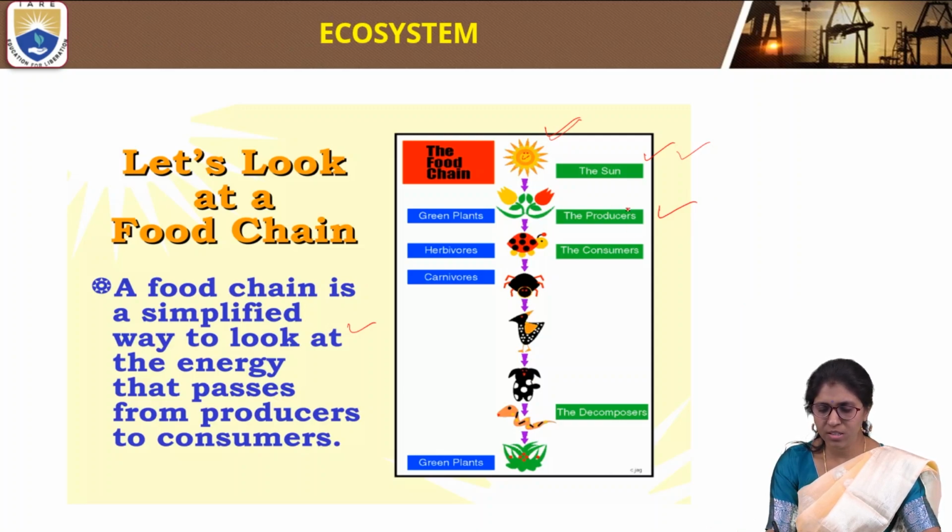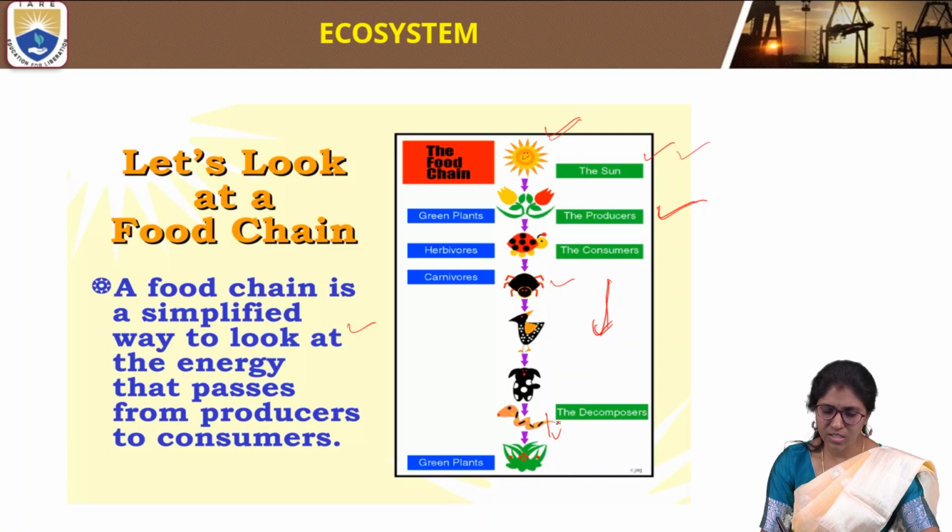After that, these producers are consumed by primary consumers like tortoise and some beetles. Then these are consumed by secondary and then tertiary consumers. Like this, energy passes from the sun to the last one, the tertiary consumer.